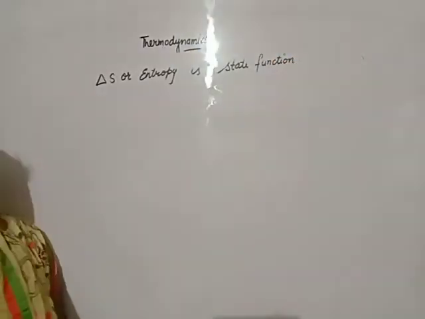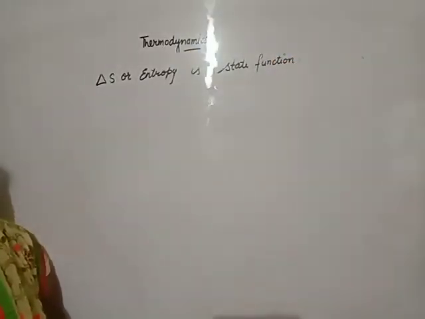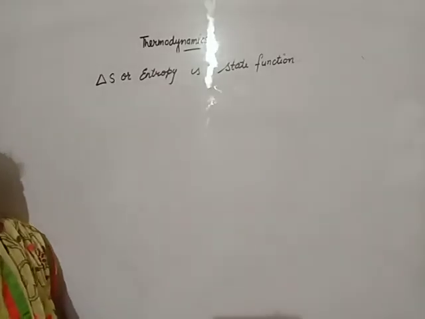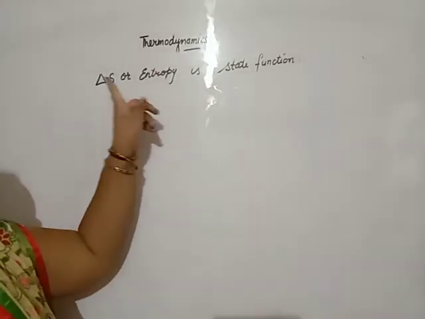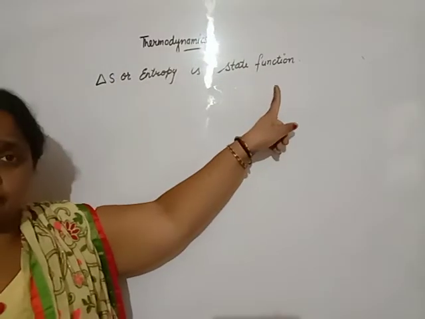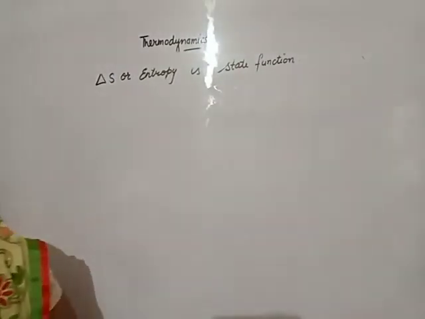Only work and heat are path functions, while other physical quantities are state functions. In thermodynamics, entropy is a state function because it depends upon the initial and final state.